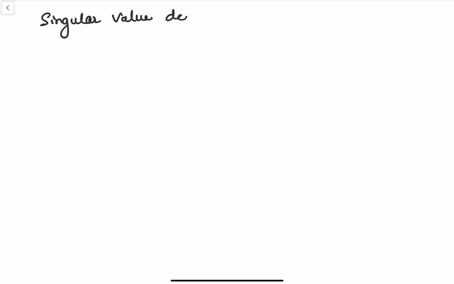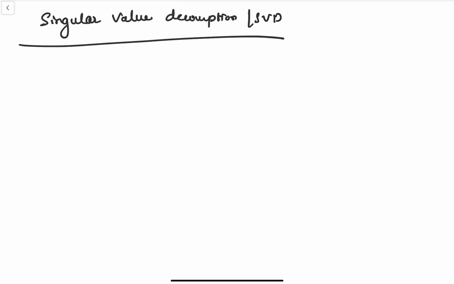Today we are taking a deep dive into one of the superstars of linear algebra. They are called the singular value decomposition, or SVDs. As I have said already, they are called the superstars of algebra, and they are nothing but our SVDs.